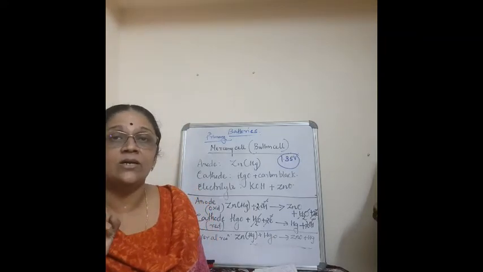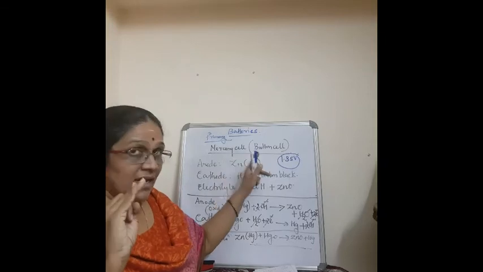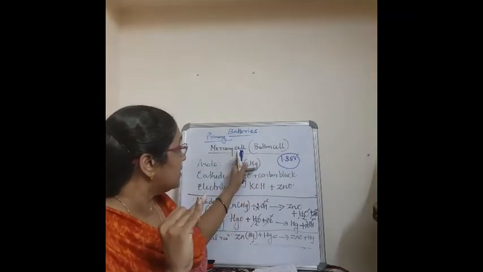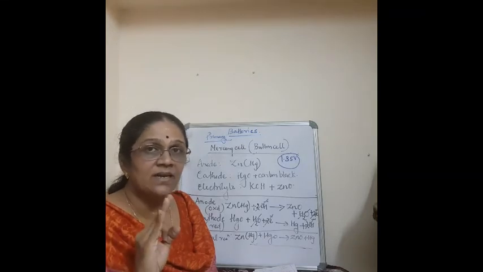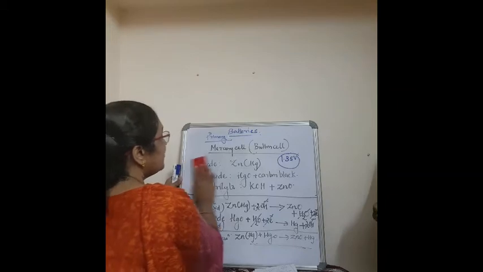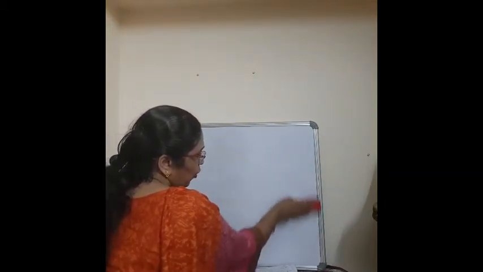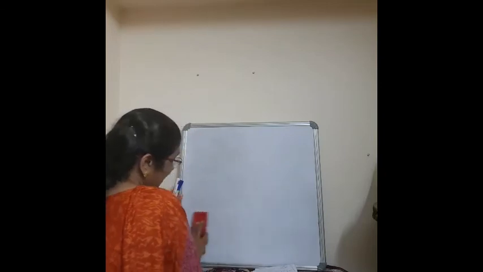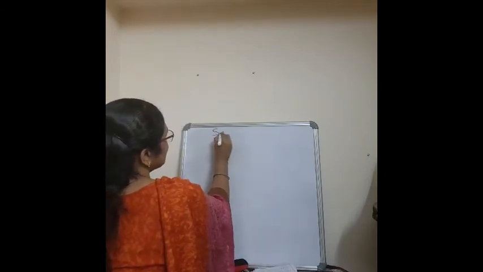So you studied two primary batteries: first is the dry cell, that is the Leclanché cell, and second is the mercury cell or the button cell. Hope it's clear. Now we will pass on to the next, the secondary cell. Secondary cells are the car batteries or the inverters which we have in our homes, isn't it? So, the secondary cell.